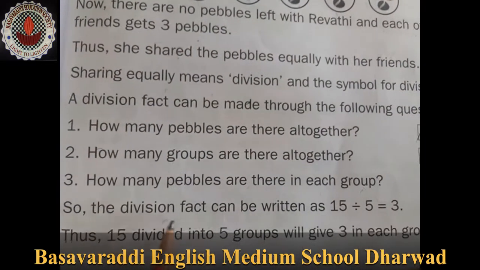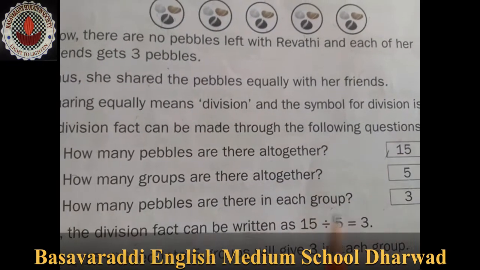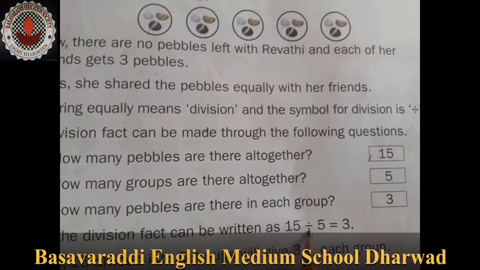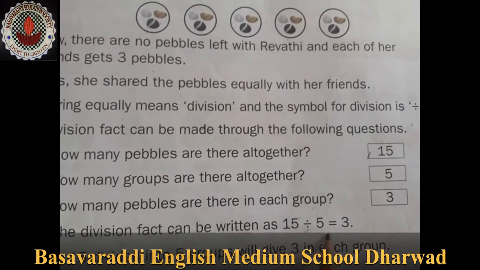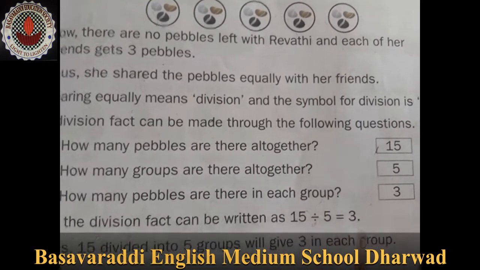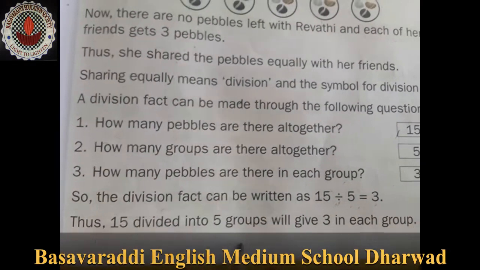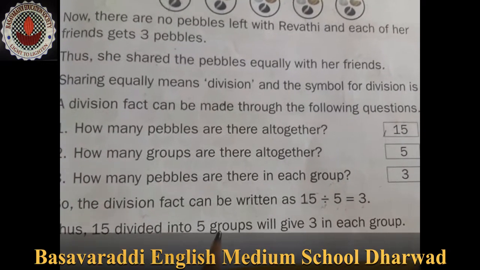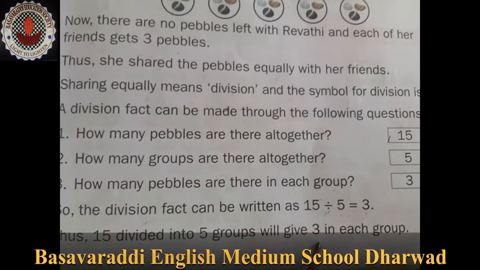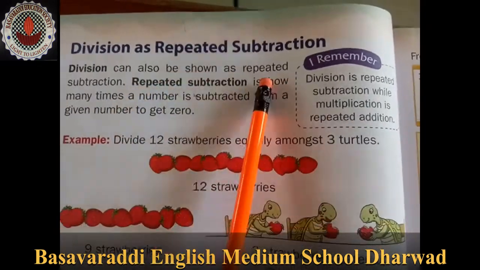Now the division fact can be written as 15 divided by 5 is equal to 3. This is the division sign. So 15 is divided into 5 groups, and each group is given 3. Division is repeated subtraction.